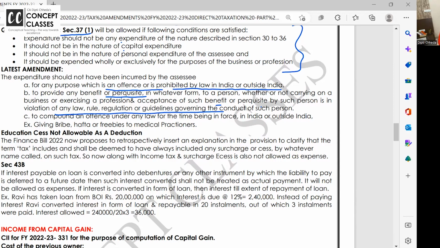So when you are giving a benefit or perquisite which is legally not allowed, a lot of discussion is there. When you go to doctors, you give them freebies and a lot of passes for weekend resorts and free samples and all that. But according to their medical council, they are not allowed to take that. It's not allowed for doctors and consultants to take this kind of benefit from pharmaceutical companies. Then you cannot allow it as your business expense.